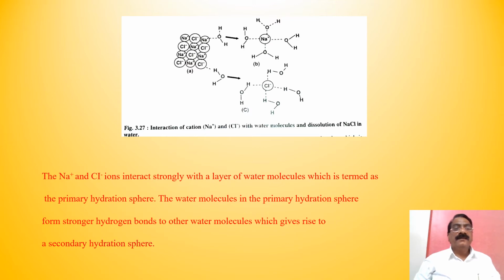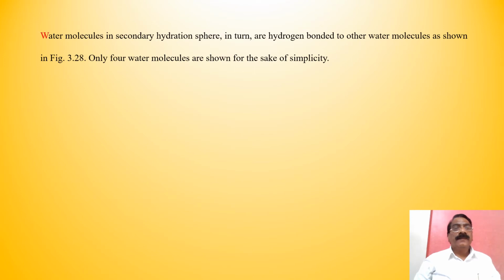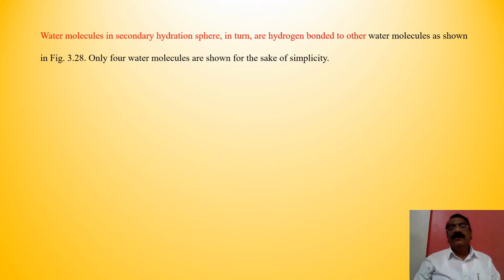Thus, primary and secondary hydration spheres are formed. Water molecules in the secondary hydration sphere are hydrogen bonded to the other water molecules.